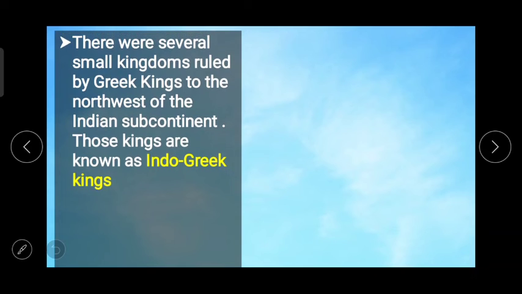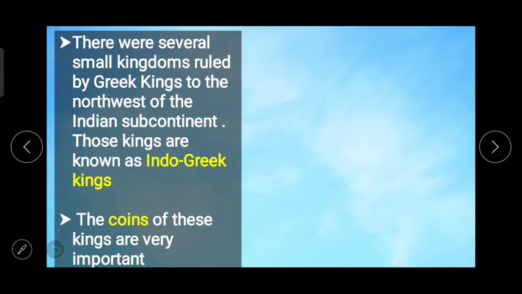Next point, Indo-Greek kings. There were several small kingdoms ruled by Greek kings to the northwest of the Indian subcontinent, and those kings are known as Indo-Greek kings. By what name were they known?